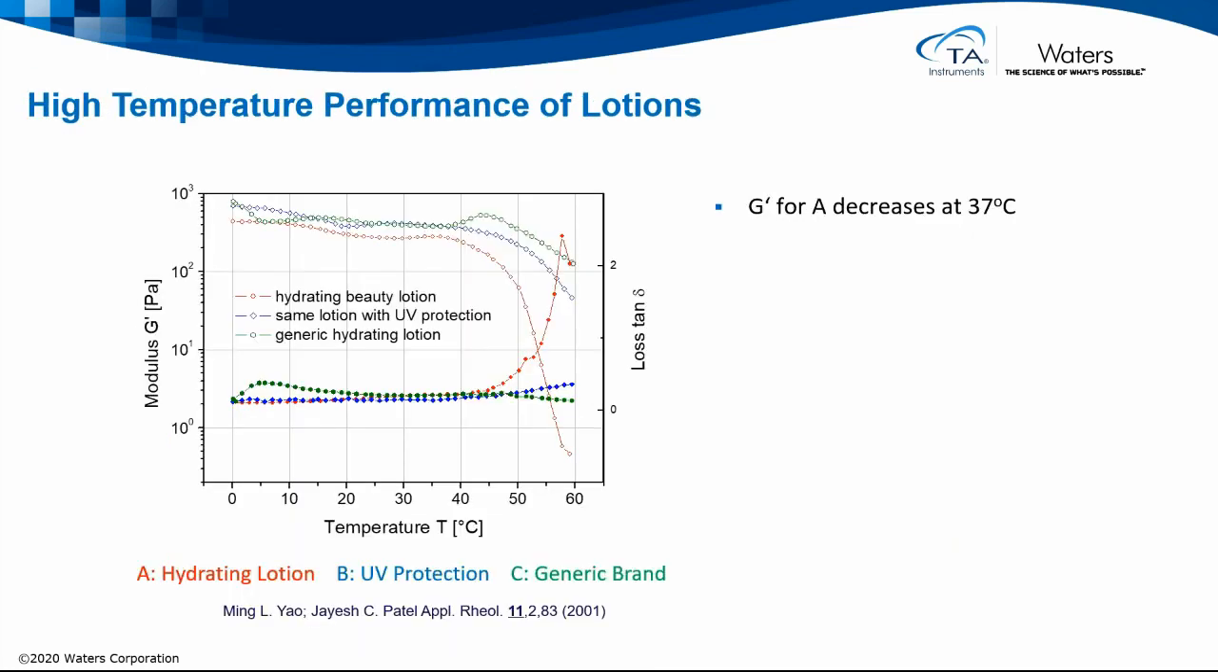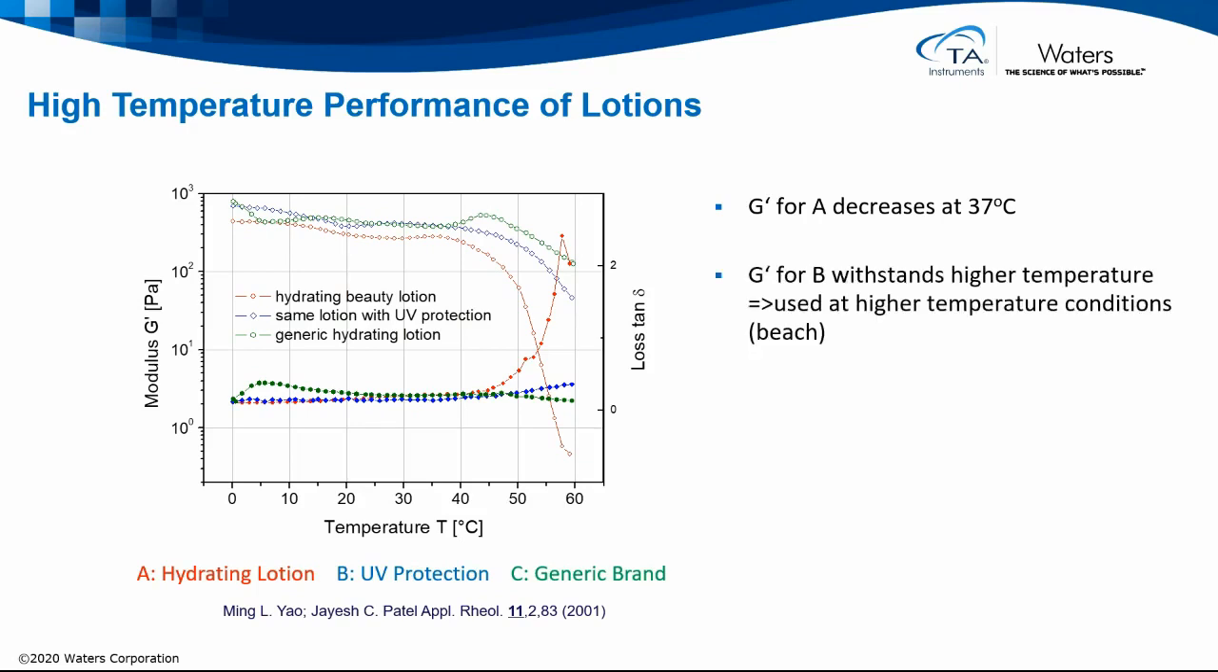If we consider the high temperature performance of these lotions, one of which is for UV protection, we can see that G' for sample A decreases at 37. As a beauty lotion, it makes sense as this allows the viscosity to drop and becomes easy to distribute and penetrate the active ingredients into the skin. The G' for sample B, with the UV protection, withstands higher temperatures. Again, this makes sense since it's designed to work in higher temperature conditions, like the beach.